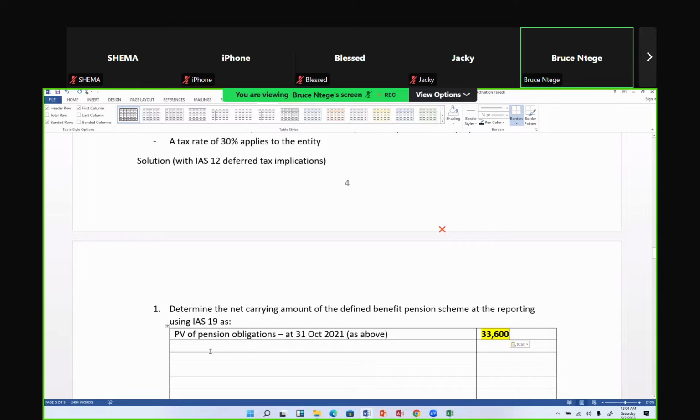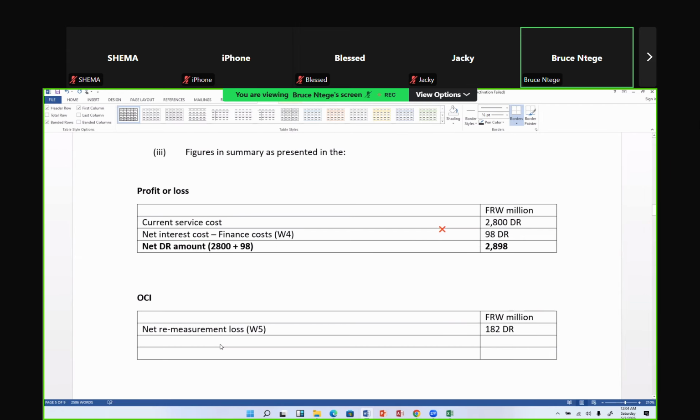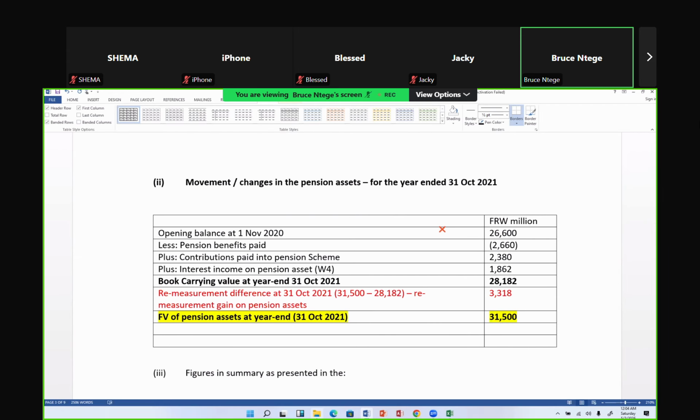Then I'll come in to say less the fair value of the pension assets, again at that reporting date, 31st October 2021, as we have done in the table above. So the table above, the pension assets have 31,500.